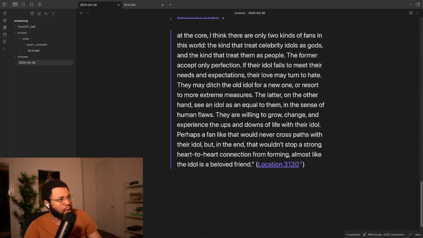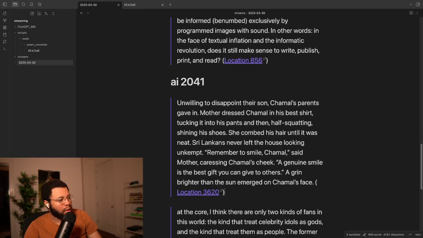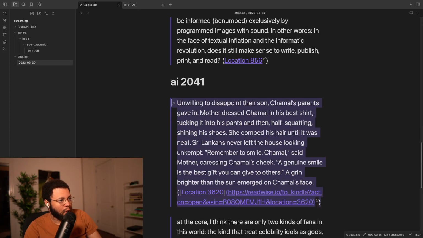So let's say, for example, I take this one, or actually, let's choose a fiction one. Let's do this one. Unwilling to disappoint their son, Jamal's parents gave in. Mother dressed Jamal in his best shirt, tucking it into his pants and then half squatting, shining his shoes. She combed his hair until it was neat. Sri Lankans never left the house looking unkempt. Remember to smile, Jamal, said Mother, caressing Jamal's cheek. A genuine smile is the best gift that you can give to others. A grin brighter than the sun emerged on Jamal's face.